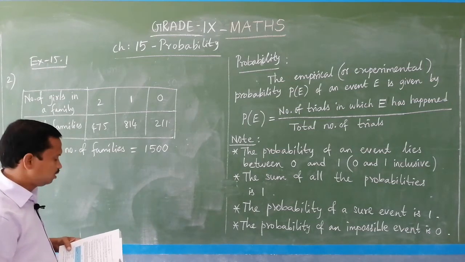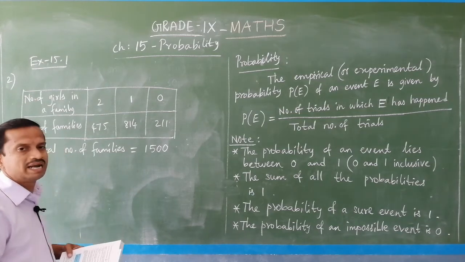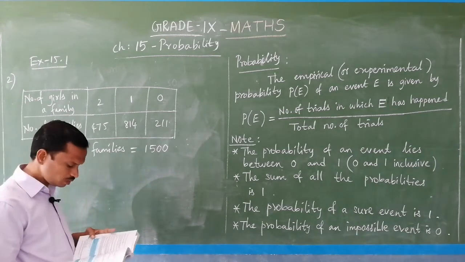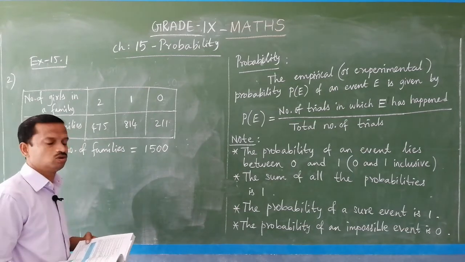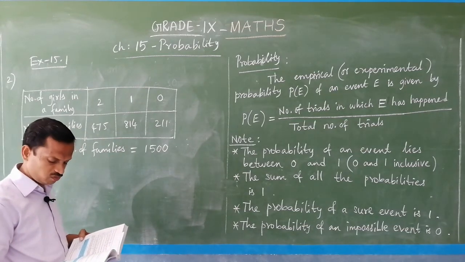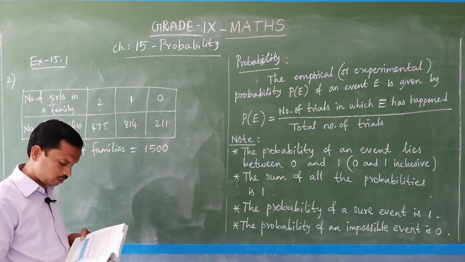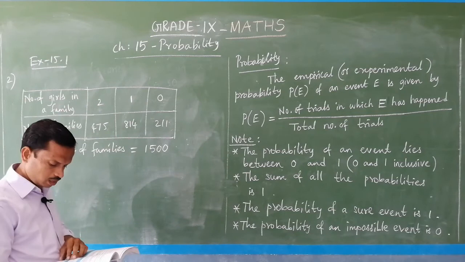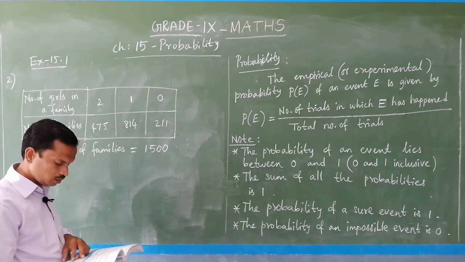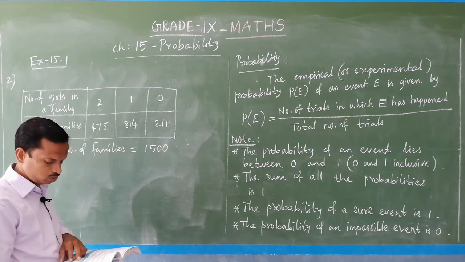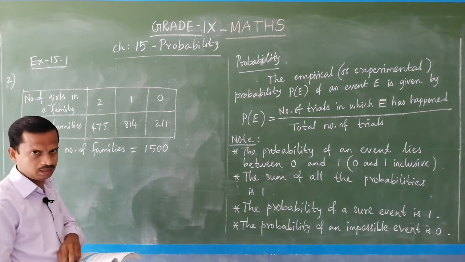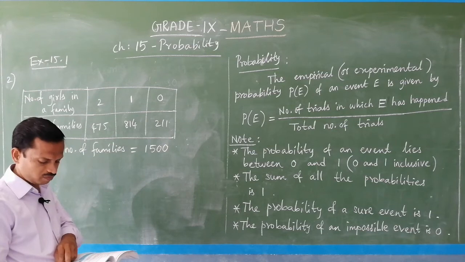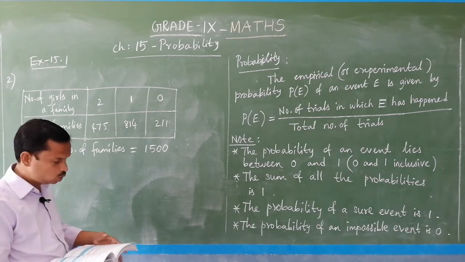In this 1500 family, 2 children were selected randomly. So, randomly means what? Any 2. Without seeing, if you select, that is called random. And the following data were recorded. So, this is the data. And the question part: compute the probability of a family chosen at random having 2 girls. Compute means you have to calculate.